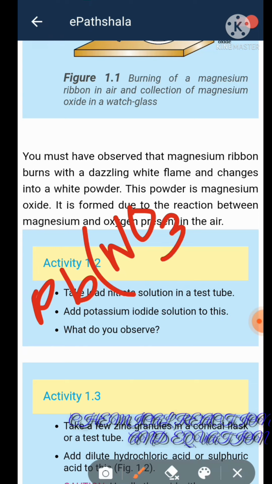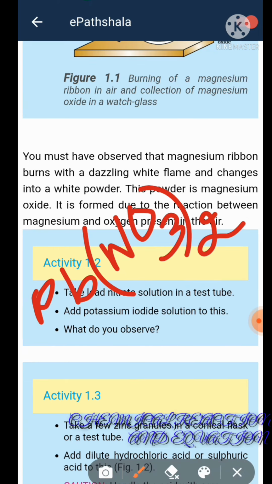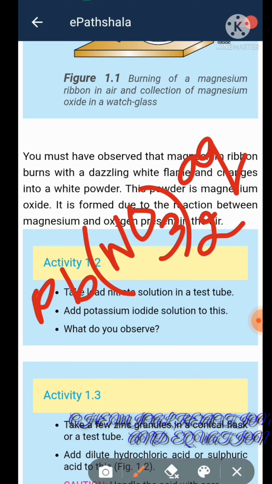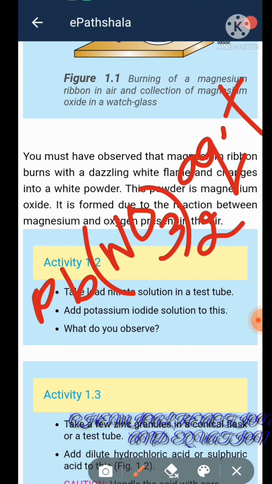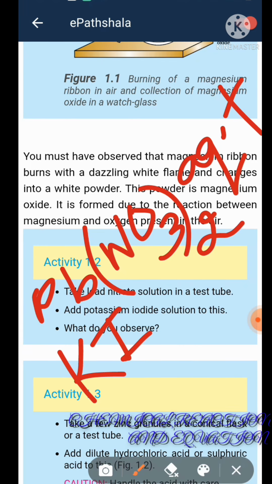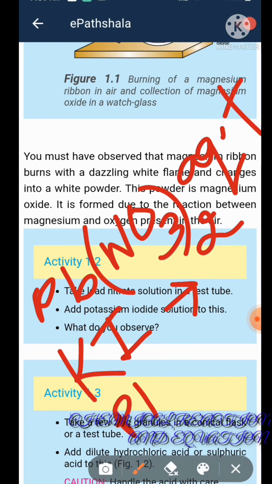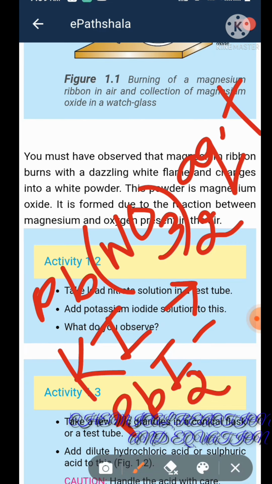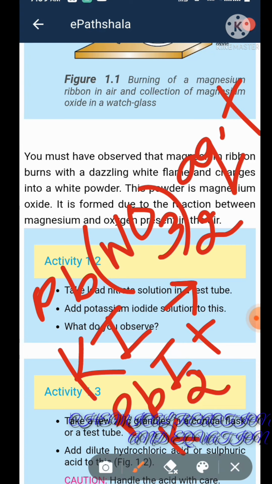Lead nitrate, Pb(NO3)2, an aqueous solution of lead nitrate, plus potassium iodide. When lead nitrate reacts with potassium iodide, it forms lead iodide plus potassium nitrate.